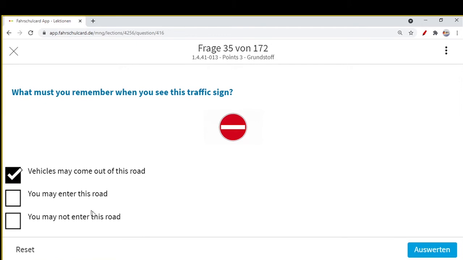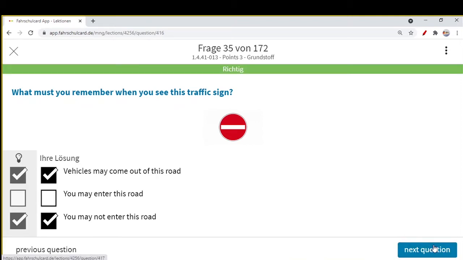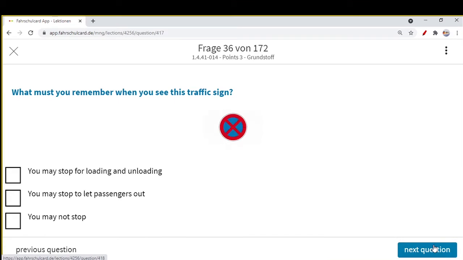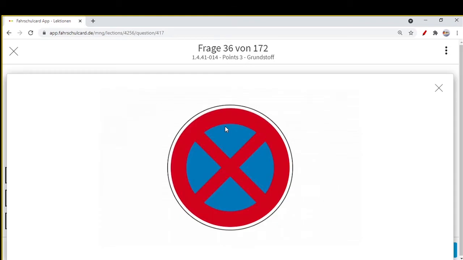You may enter, never. It's a red sign, you are not allowed. You may not enter this road. You may enter is a wrong option. You may not enter this road, and vehicle may come out. Only these two options are correct. So our next question is, what must you remember when you see this traffic sign?